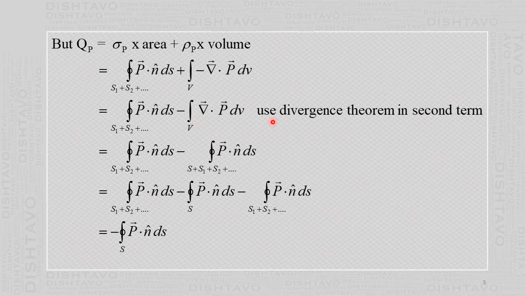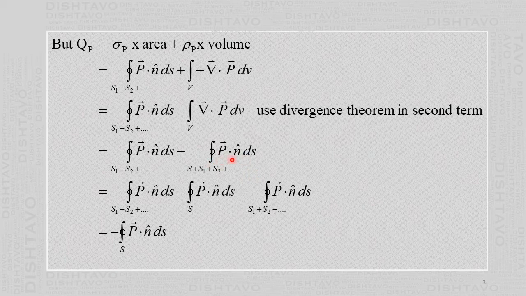Then we use the divergence theorem for this term, and according to the divergence theorem, the volume integral of the divergence of a function is equal to the surface integral of the function. The function here is P, and the surfaces are closed surfaces. Now here the surface integral is taken over the surfaces of the embedded charges and also the surface of the full dielectric. So S plus S1 plus S2 plus S3, S4 and so on.